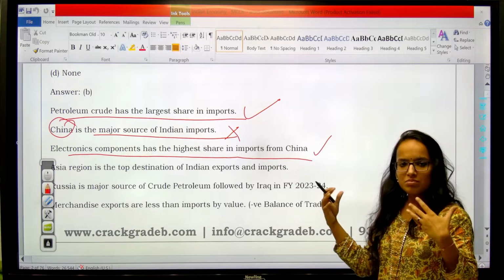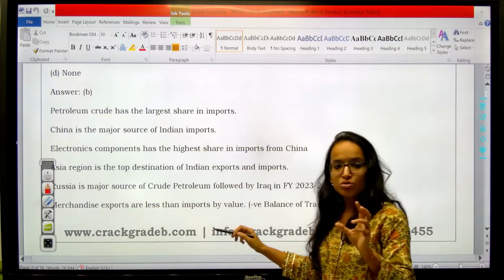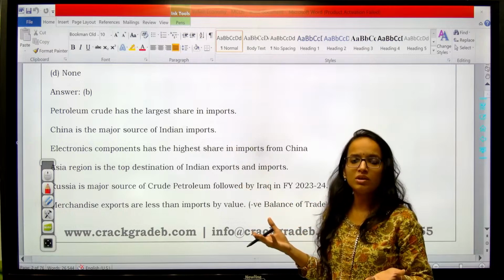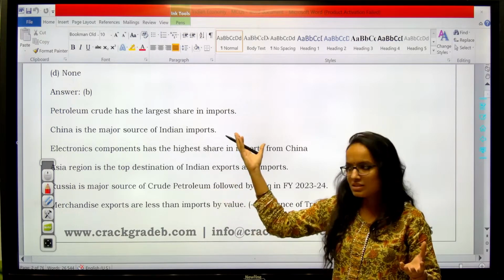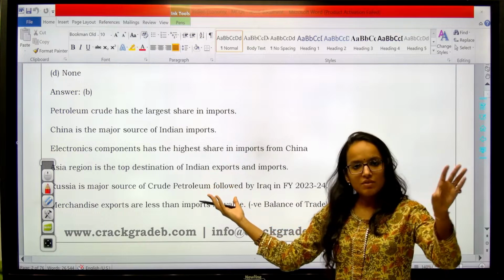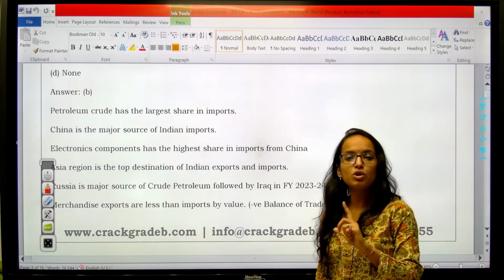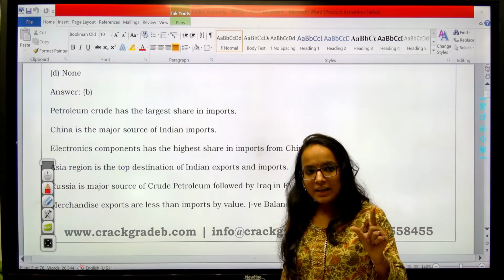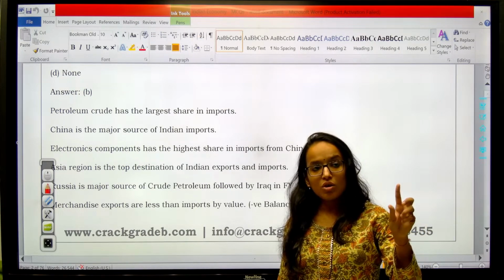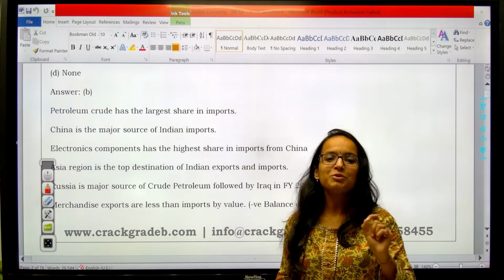Now let's see some related facts of the question. Some related facts which you should know, because direct questions do not come in the examination, as you know, right? We can have some parts of these statements, these facts which you can see in the questions. And one more thing which I want to tell you, all the serious aspirants, a genuine advice: try to focus on what the government is focusing on, right? Why do I say that?